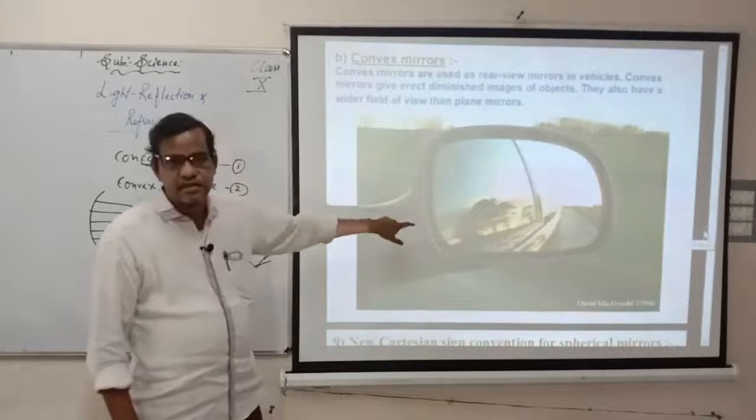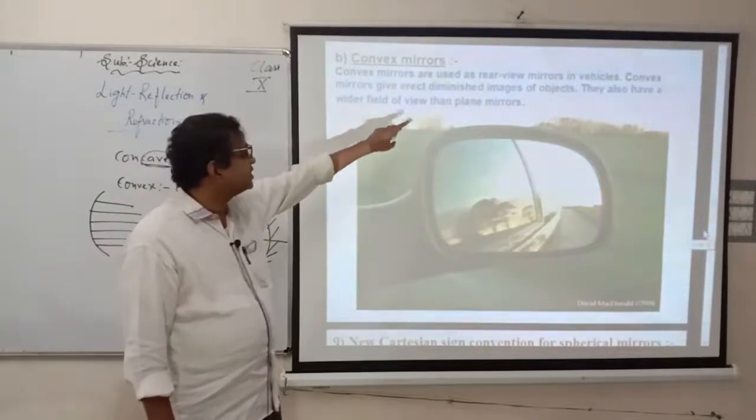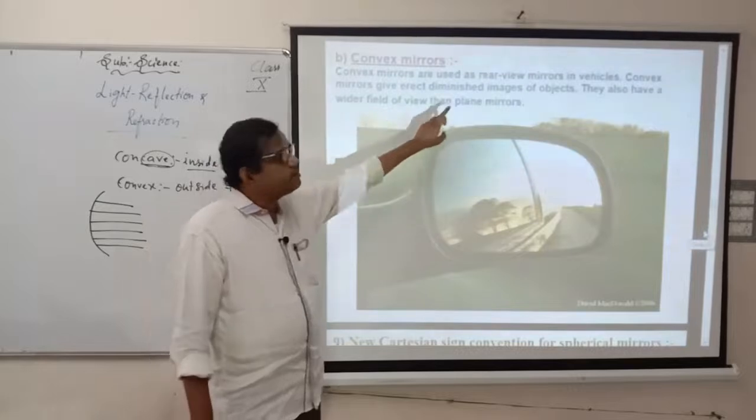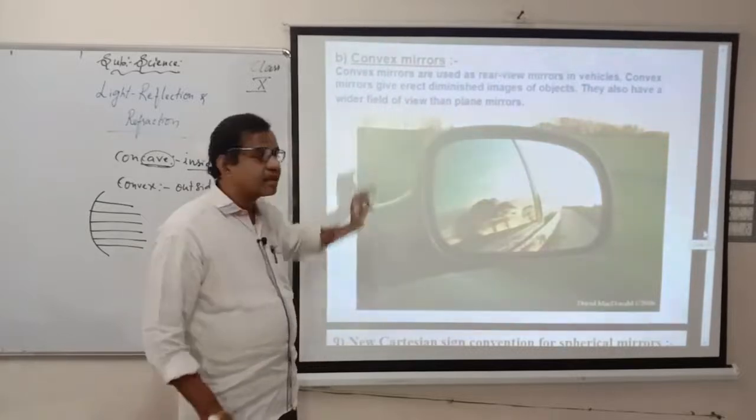That is the use of convex mirrors in vehicles. It may be two-wheelers or four-wheelers, whatever it is. They are used as rear view mirrors, which give a wider field of view than plane mirrors. Wider field means here, it can be broad.